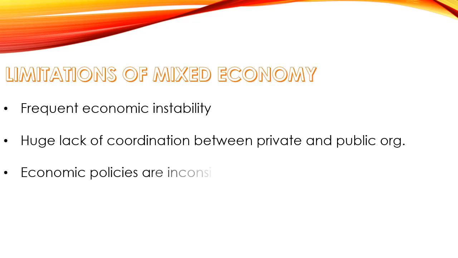The economic policies are inconsistent. You know, there used to be a planning commission in India till 2014. If you see the planning commissions, there were a total of around 13 planning commissions, the 13th one going on in 2014. And each of them had some weird objectives. For example, eradication of poverty was common since 60 years. Since 60 years, they used to just keep on going with the objective of eradication of poverty. I mean, till 60 years, they couldn't eradicate the poverty at all. So actually, the economic policies which are created are inconsistent.